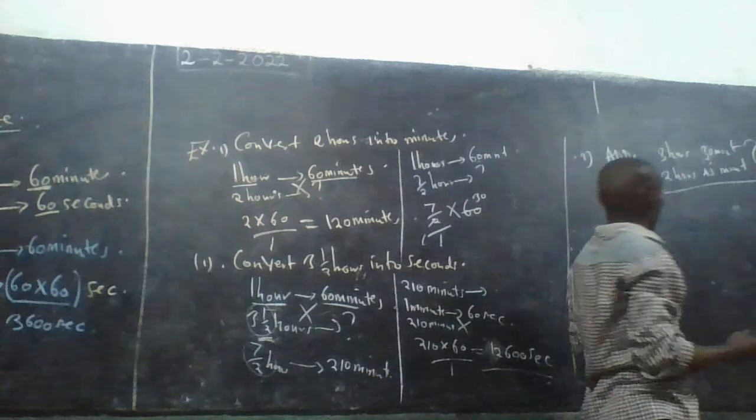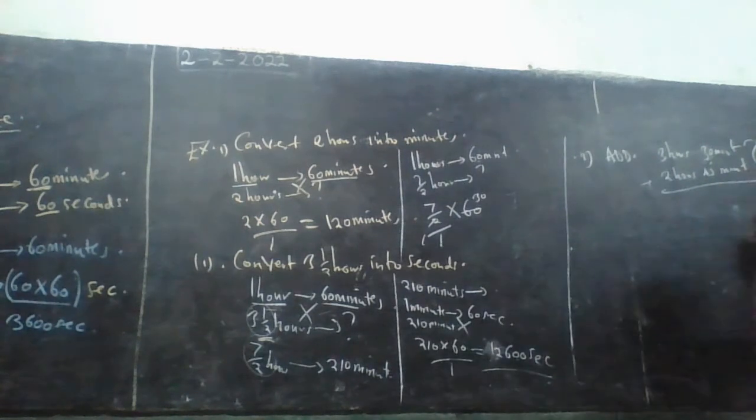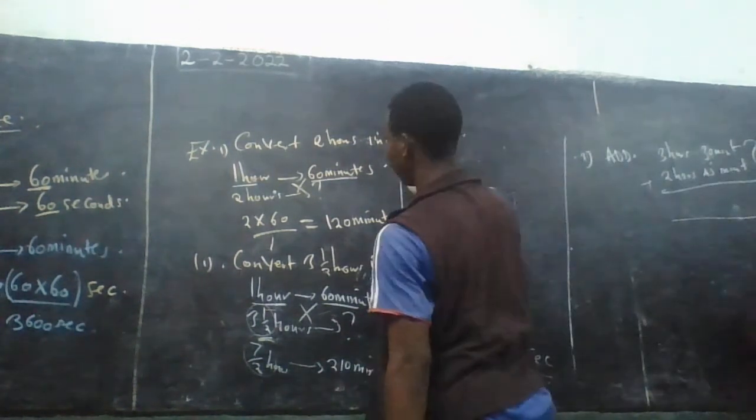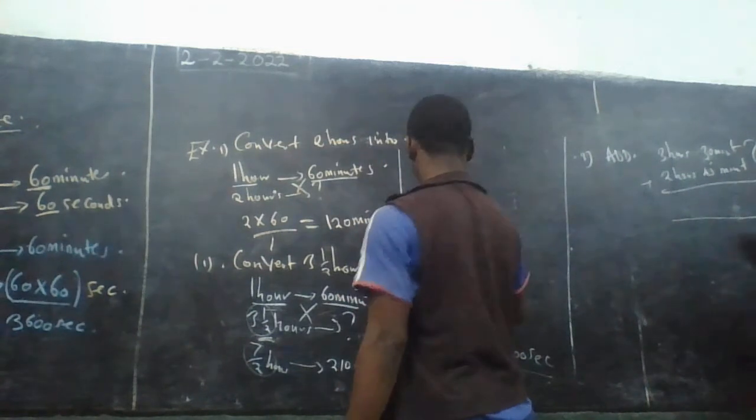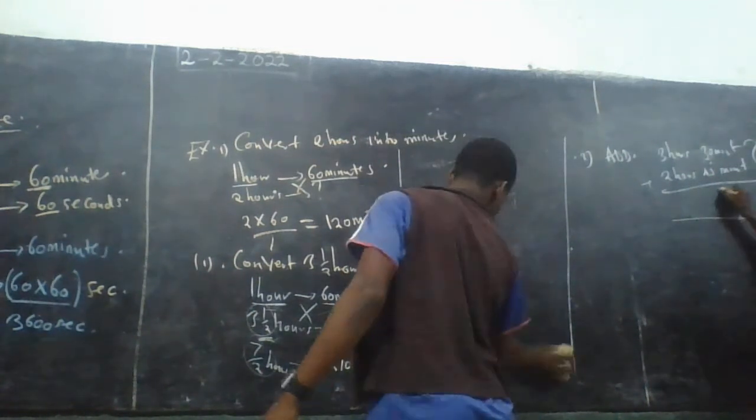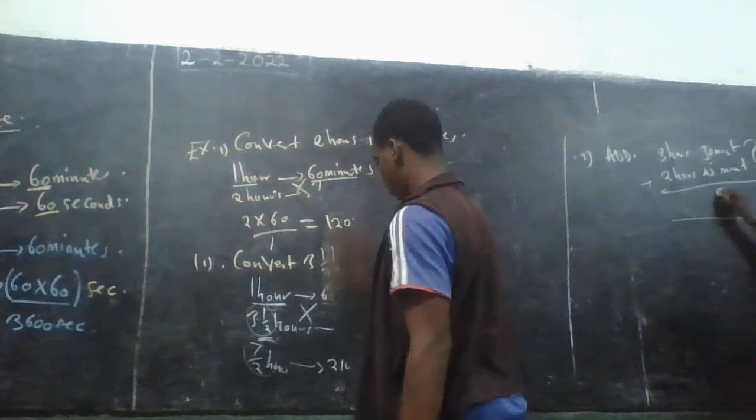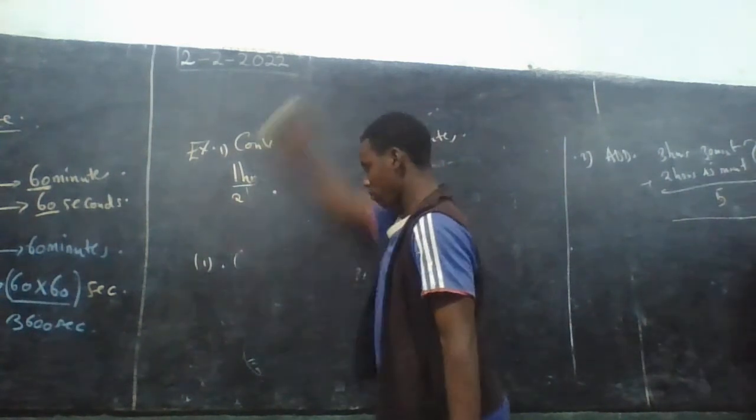So, what can we do here? Now look at me here. 3 hours and 30 minutes plus 2 hours and 45 minutes, we add them. Don't do anything there, just check what I'm doing here. I will give you time. We normally start from this side, moving down. 0 plus 5 is 5. 3 plus 4 is 7.